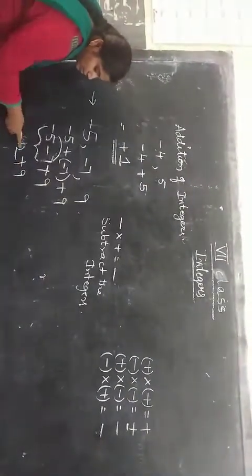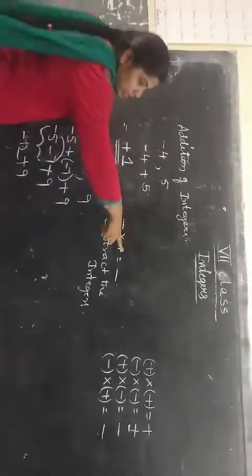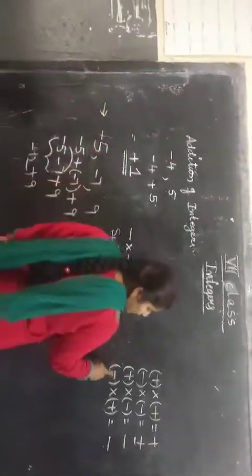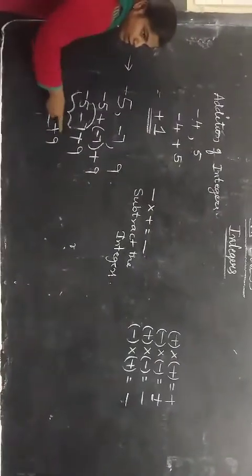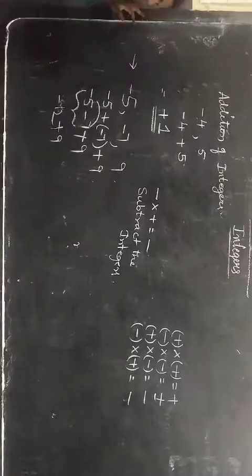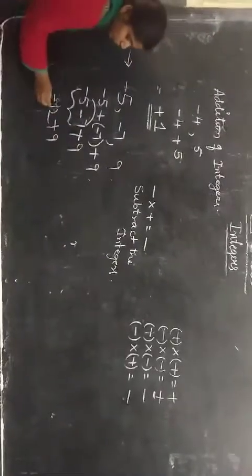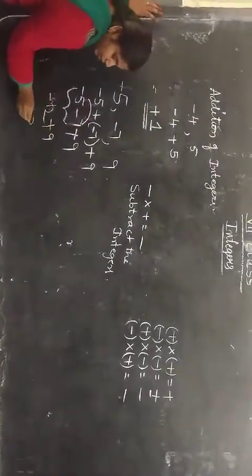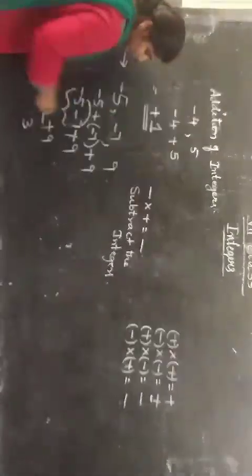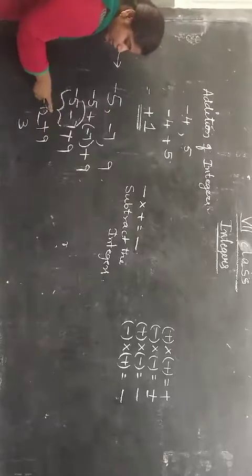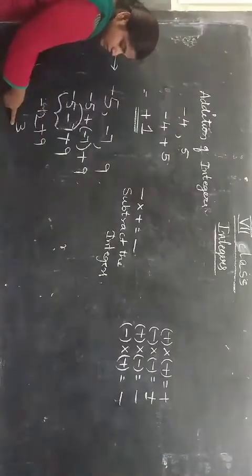Again, minus into plus. Minus into plus will be minus. That means we have to subtract the numbers. So 12 minus 9 will be 3. Minus into plus is minus, which means I am subtracting the numbers. That is, 12 minus 9 is 3.